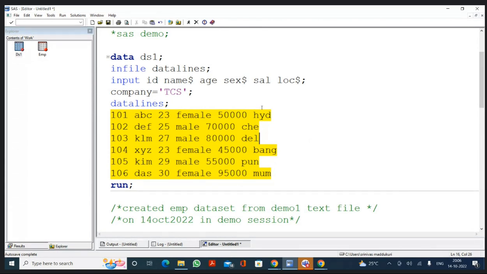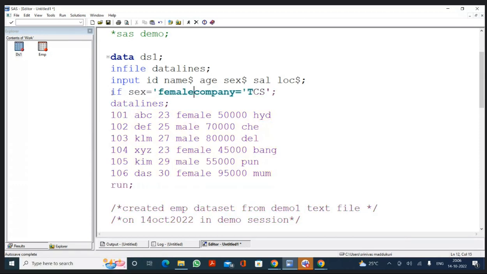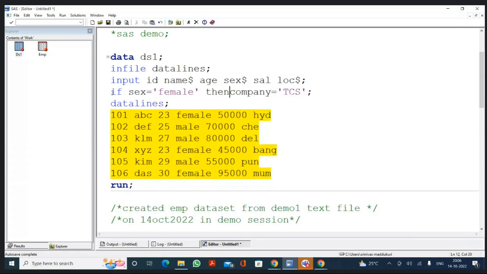In future, we are going to do a conditional statement called if, and by using the if, you can write this. If sex is equal to, say, female, then company is equal to TCS.